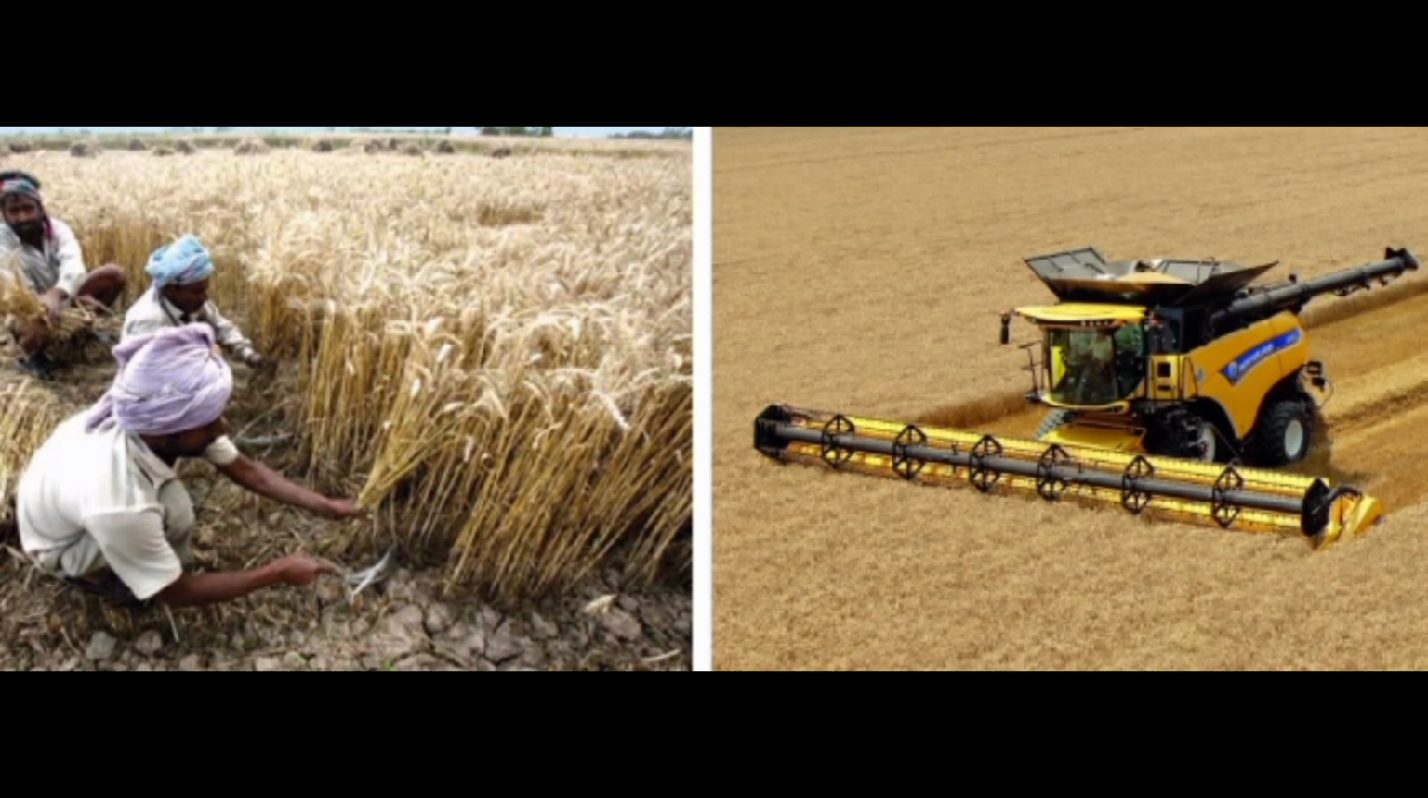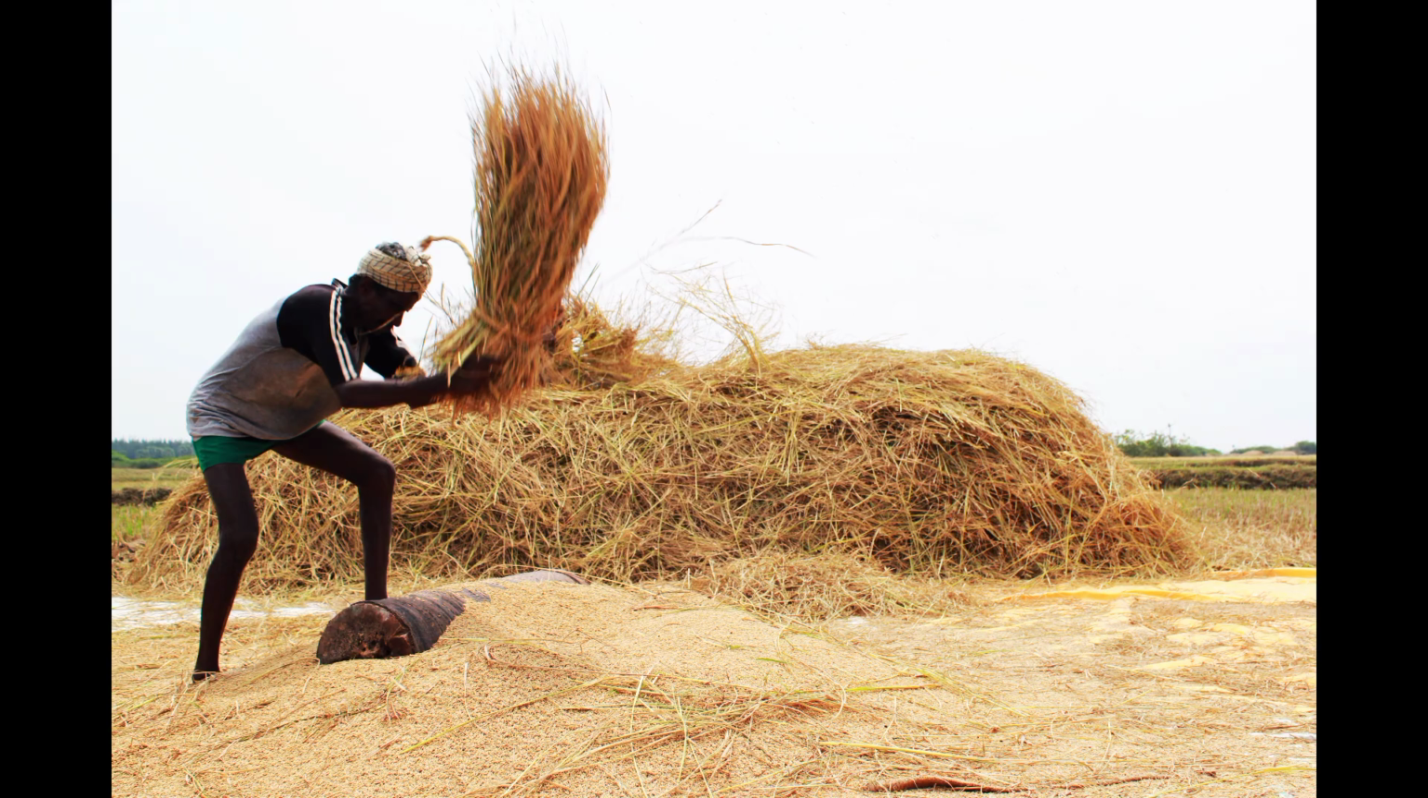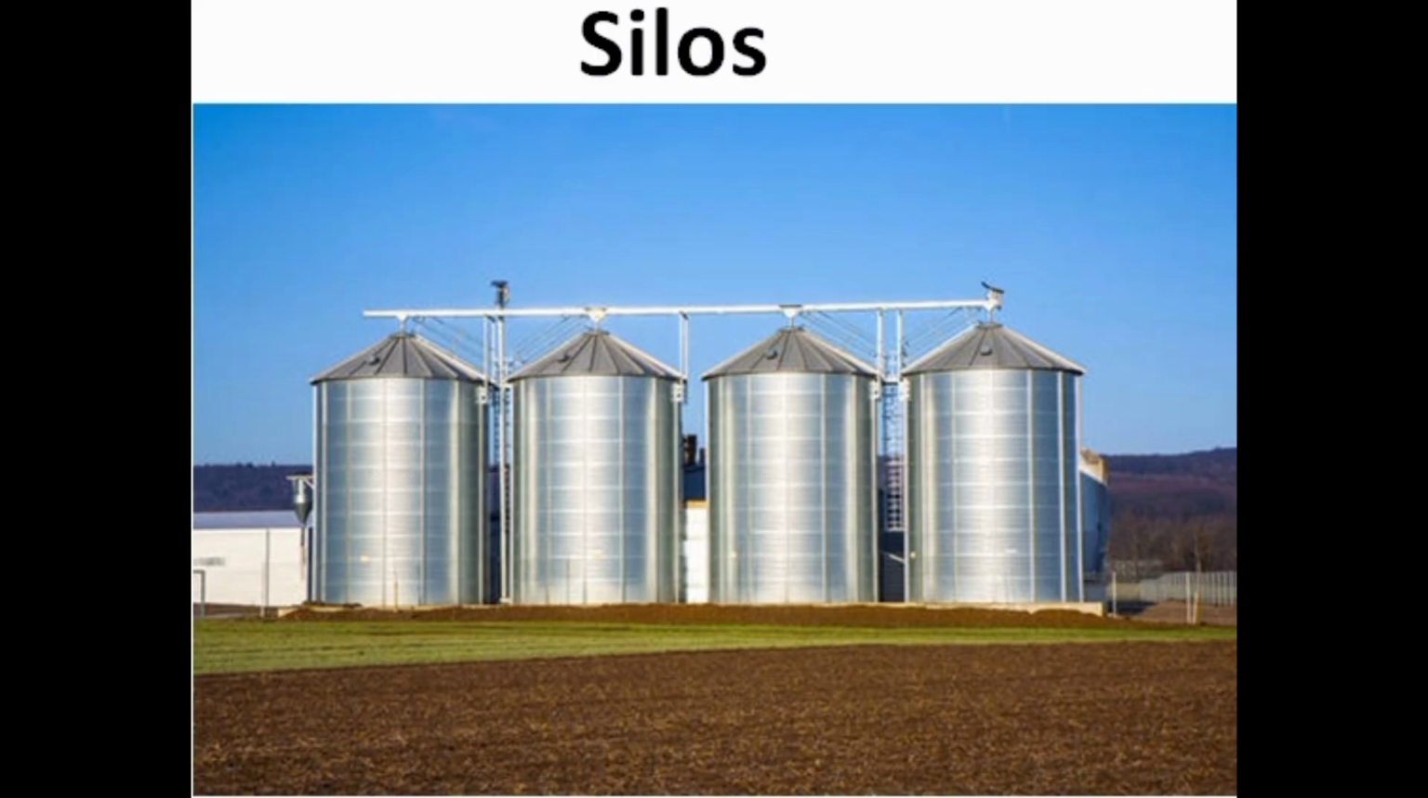This harvesting takes place either manually or in the modern way, by a combine. Another one is threshing, and threshing is done manually or by a combine. This combine performs both harvesting and threshing.